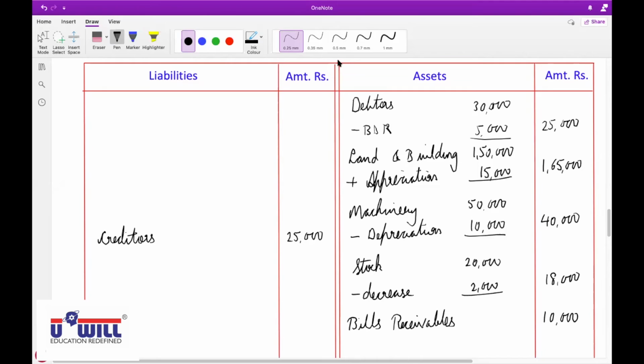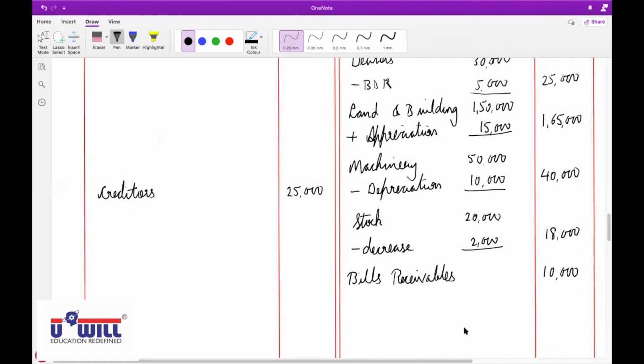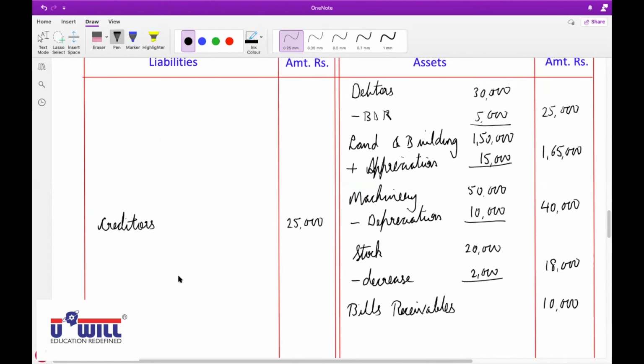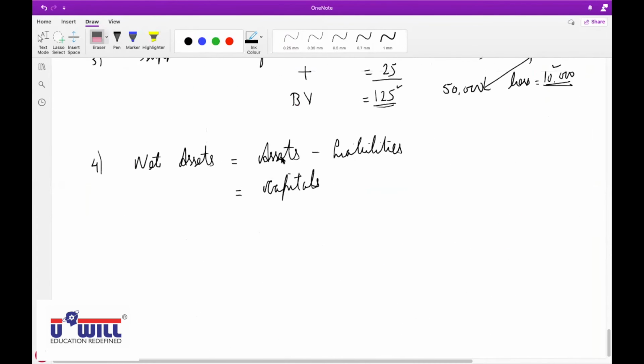Net assets are equal to capital. Actually, they are equal to capital plus reserves. But here the reserves all got distributed between the partners, so now in this question, they are simply equal to capital. Raise your hand if it is not clear why net assets are equal to capital. I repeat: from the asset side total, if you subtract all the external liabilities, meaning loans, current liabilities, bank loans, overdraft, etc., then what will remain is simply the amount of capital. So net assets means assets minus liabilities, and assets minus liabilities is equal to capital.